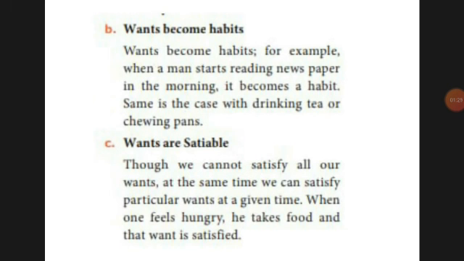Next is wants are satiable. That means our wants can be satisfied. Some wants may be fulfilled for a time. For example, when you are hungry, if we eat at that moment, our hunger will be fulfilled at that time. Our wants will be fulfilled. That's what satiable means.